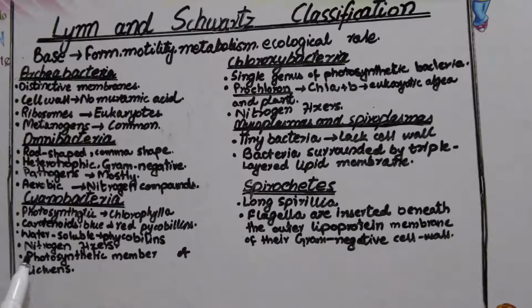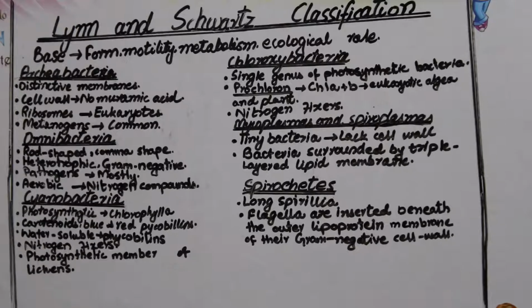They have the ability to fix nitrogen, and they are also the photosynthetic member of lichens. Lichens are an association between algae and fungi. They do photosynthesis for the lichen association.